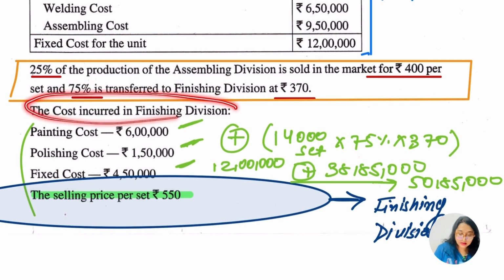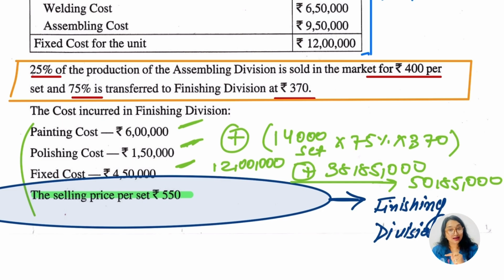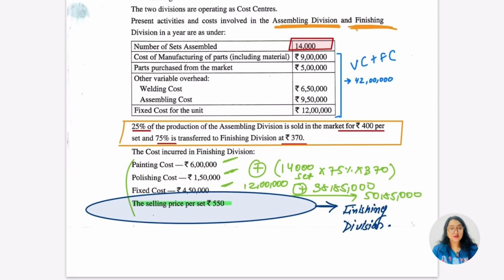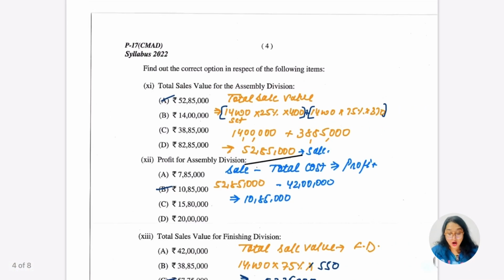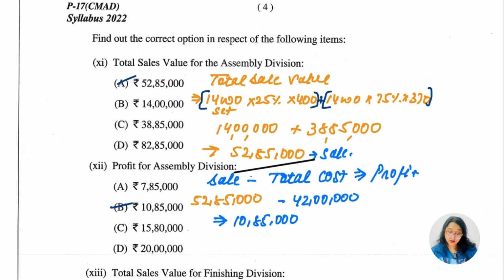Now the remaining thing they have given is the cost incurred in the finishing division: painting cost which is 6 lakh, polishing cost which is 1,50,000, fixed cost 4,50,000 and the selling price 550. The selling price 550. Why am I saying this again? Because later when we do the questions, it will be very useful. Okay, so let's go with the questions now. These are the information; on that basis we have to find out the correct options.